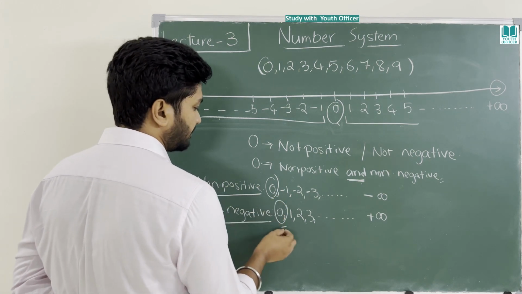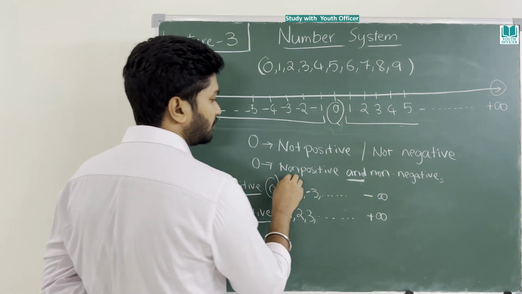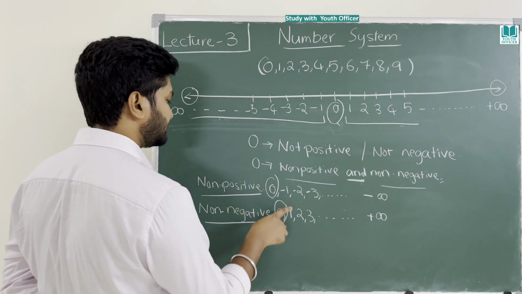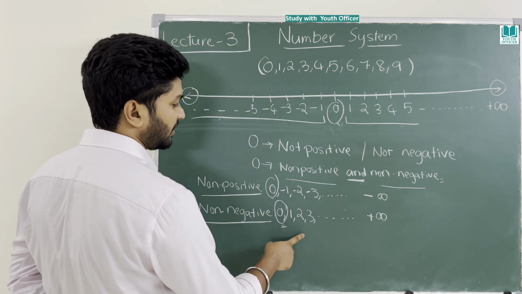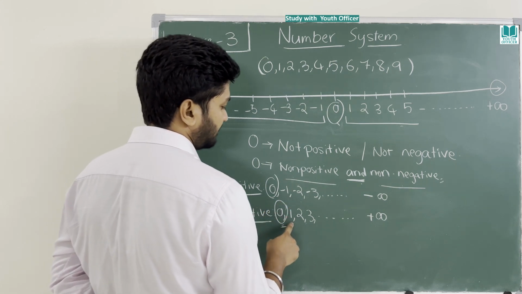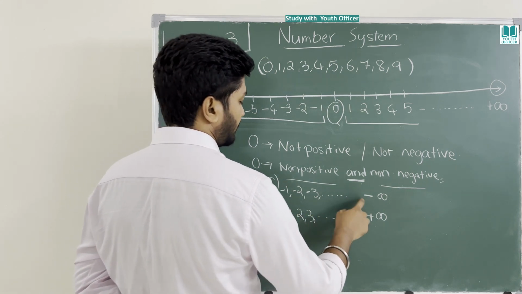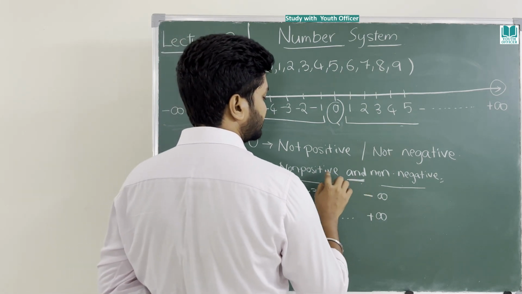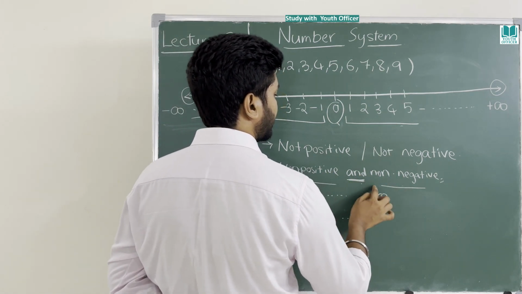0 is a non-positive number, 0 is a non-negative number. Now you know what is a non-positive and non-negative. There is no other number which is there in non-positive and non-negative as well. Here minus 1 is there, plus 1 is there. Nothing common, only 0 will be the common. That's why you used "and", means this property and this property, both properties.